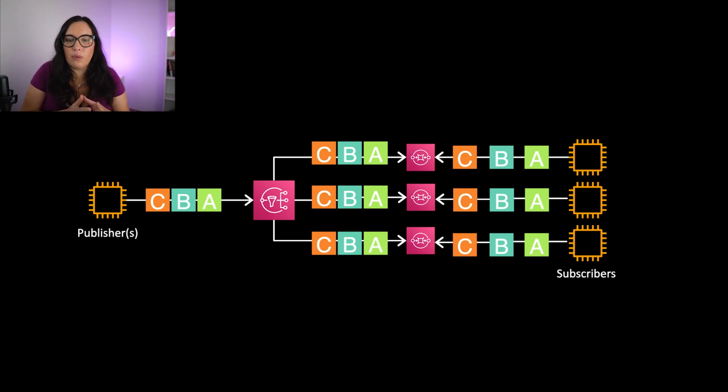I will show you an example of this as well. Now the publisher can send a lot of messages, SNS will send them to different queues, and then the queues will send them to the subscribers in the right load that they can take. Subscribers will pull from the queue.